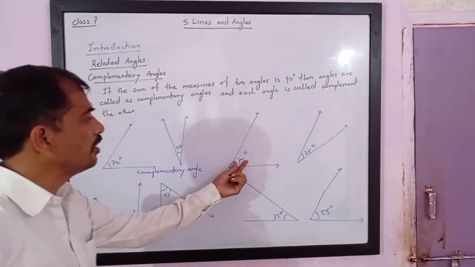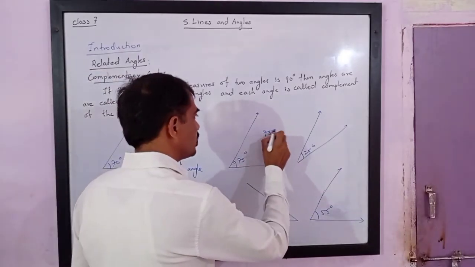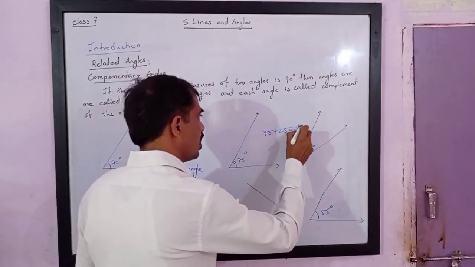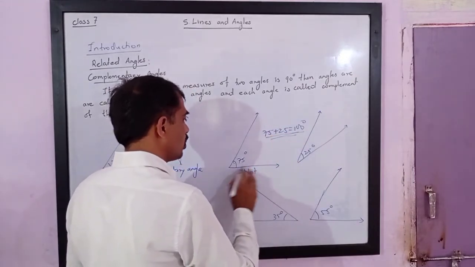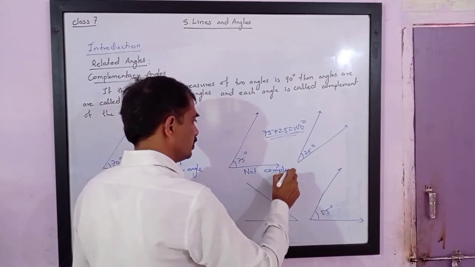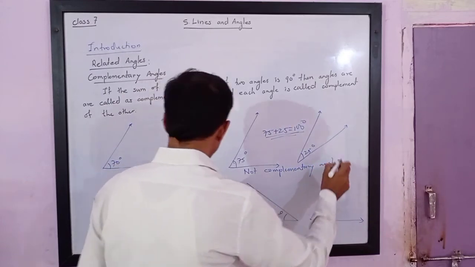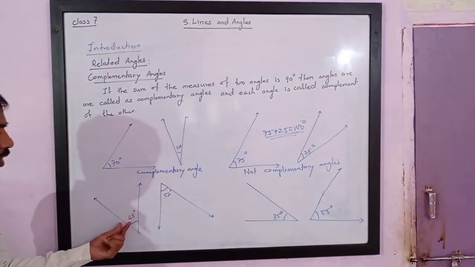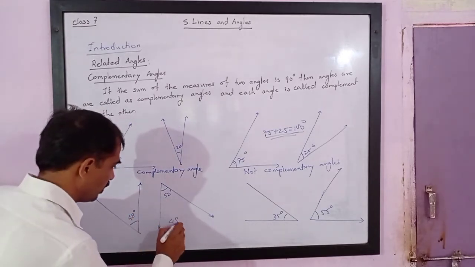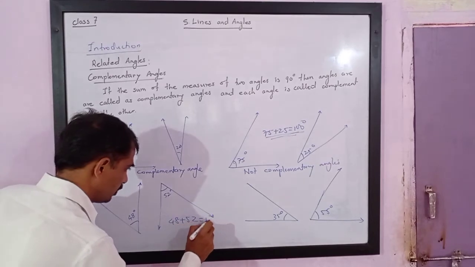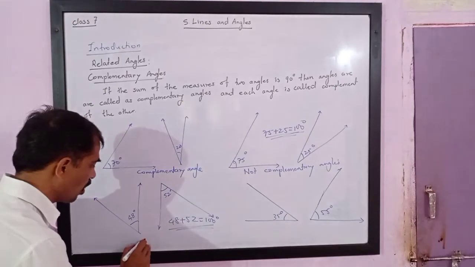Then second is 75 and 25. 75 plus 25 is equal to 100 degrees. So this is not 90 degrees, which means they are not complementary angles. Then next we have 48 and 52. If you add carefully, 48 plus 52 is 100. It means this is also not 90 degrees, hence not complementary angles.